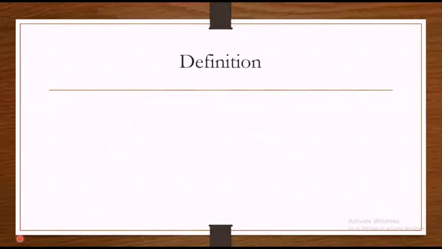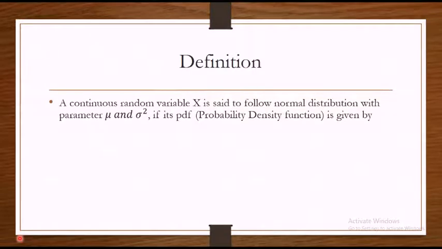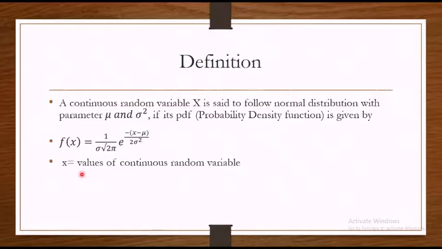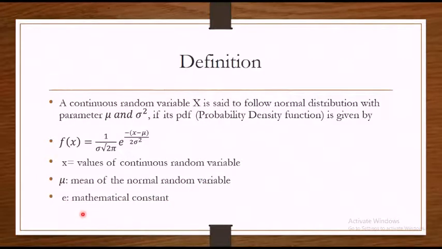Now, let's move on to the definition of a normal distribution. A continuous random variable x is said to follow normal distribution with parameters mu and sigma square if its PDF, that is the probability density function, is given by f(x) = 1 / (sigma root 2 pi) e raised to minus (x minus mu)^2 / (2 sigma square), where x takes the values of a continuous random variable, mu is the mean of the normal random variable, e is a mathematical constant, and pi is also a mathematical constant. Hope you all know about this.